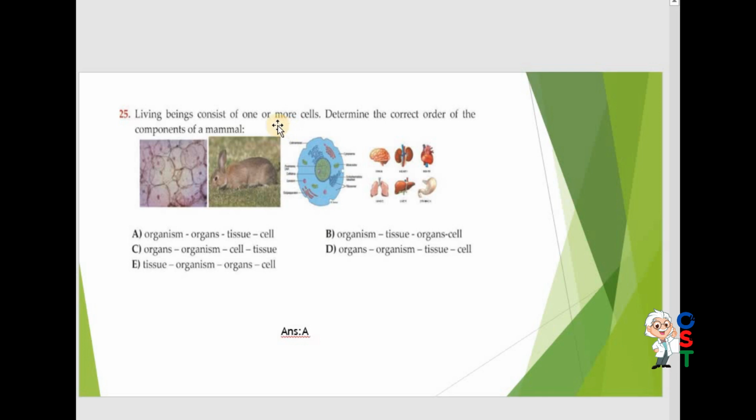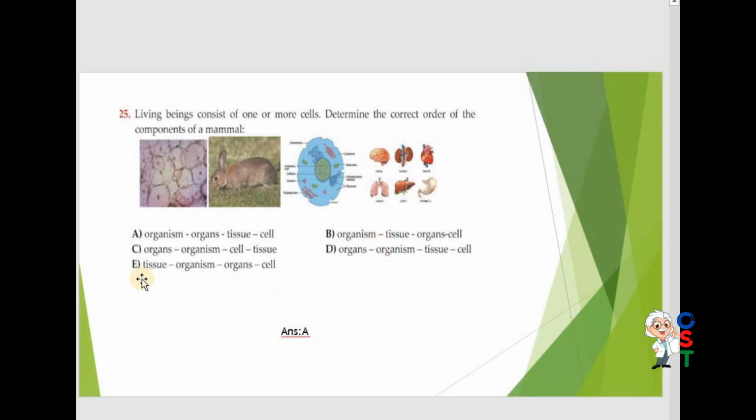Now question number 25. Living beings consist of one or more cells. Determine the correct order of components of a mammal. You can see this is cell, these are tissues, they are organ, and they make an organism. So you can check the arrangement: organism, organ, tissue, cell. A is correct. Let me check other options as well.